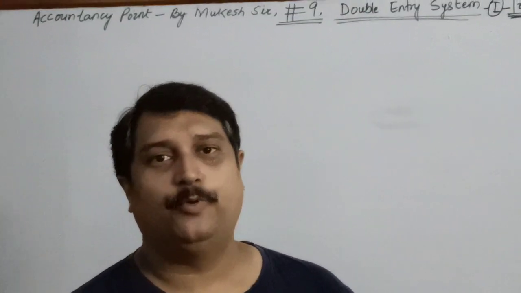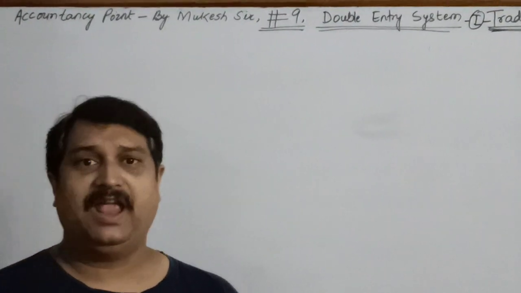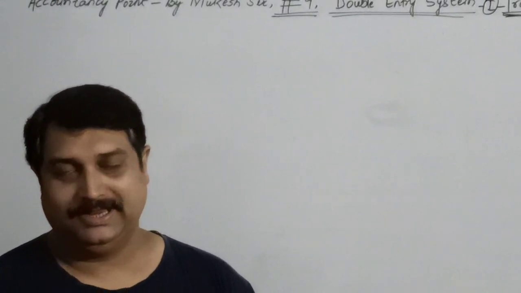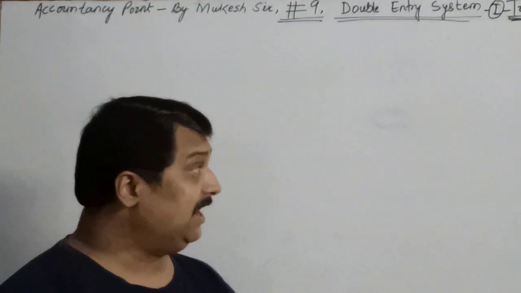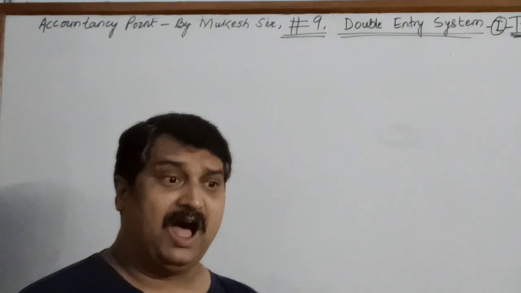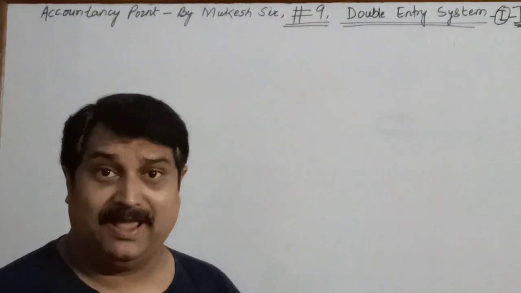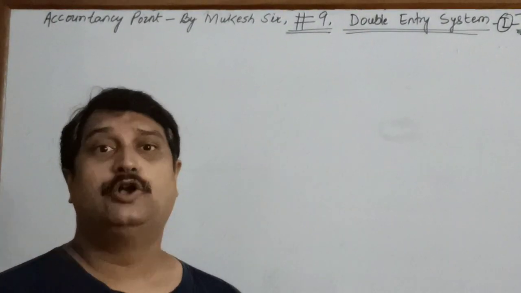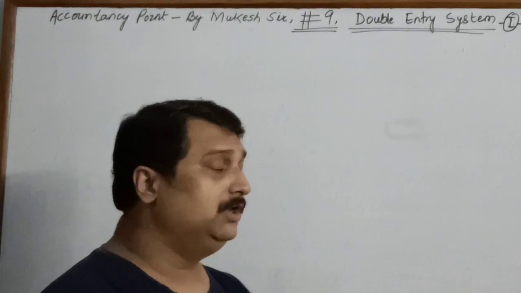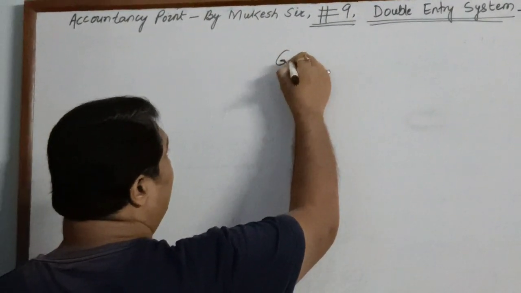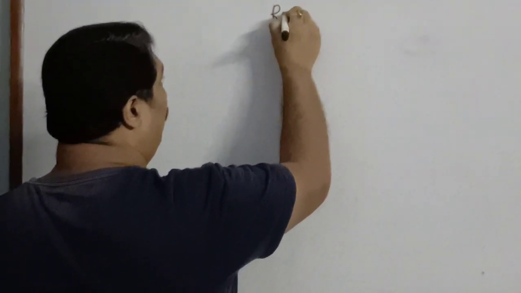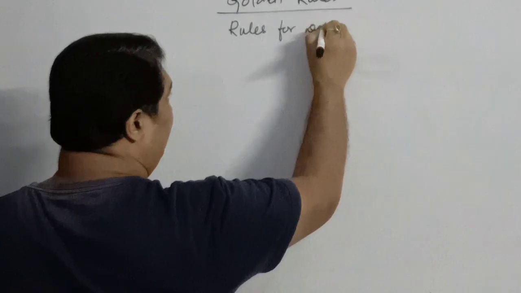Children, the rules which I am going to discuss with you are very important rules and they are known as the golden rules of accountancy. Why? Because based on them the transactions are recorded, and you have to understand them and at the same time keep those rules always at the tip of your tongue. Then only you will be able to pass journal entries. So I am writing here golden rules, which means they are the rules for debit and credit.